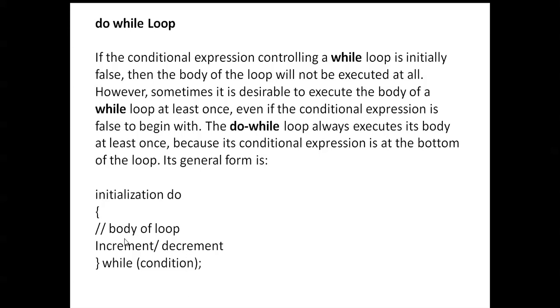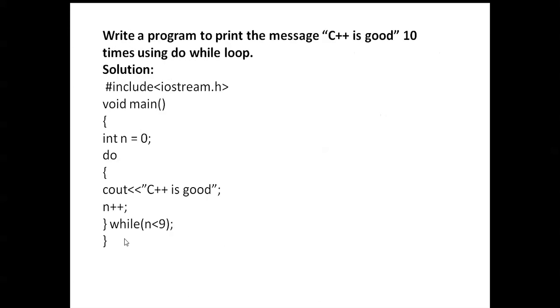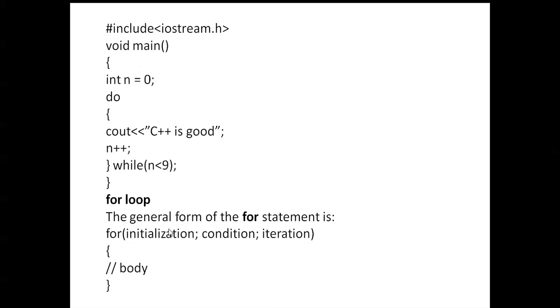In a for loop, if you know how many times the loop repeats, then you can use a for loop. If you don't know how many times the loop repeats, for that purpose you can use do while. Here you can write the do while program. First the body of the loop is executed, then at the end of the loop you execute the while condition. If the while condition is true, then only the body is executed again. Otherwise it can't execute.